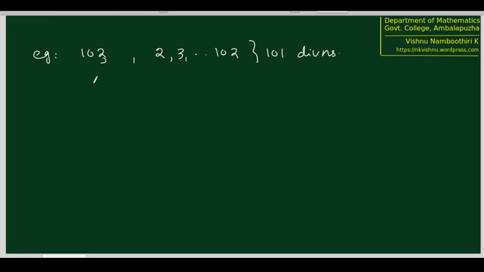But now, according to what we just observed, we have to perform divisions from 2, 3, etc. up to 103 by 2, which is 51.5 approximately. So up to 51 only we need to check. Therefore, this is going to be only 50 divisions now. So we reduce the number of divisions by almost half.